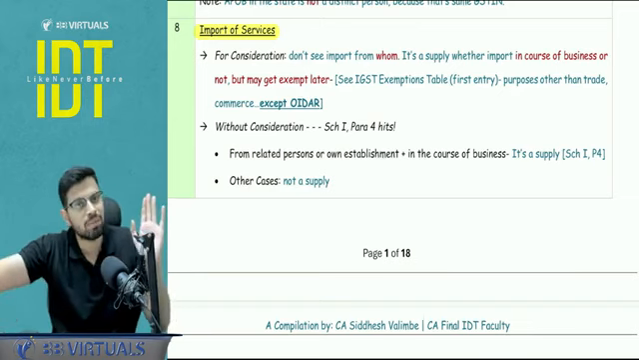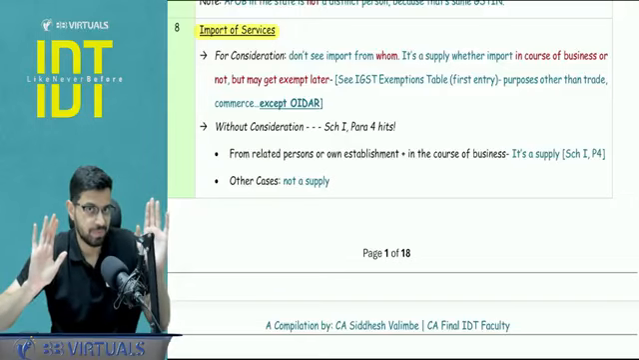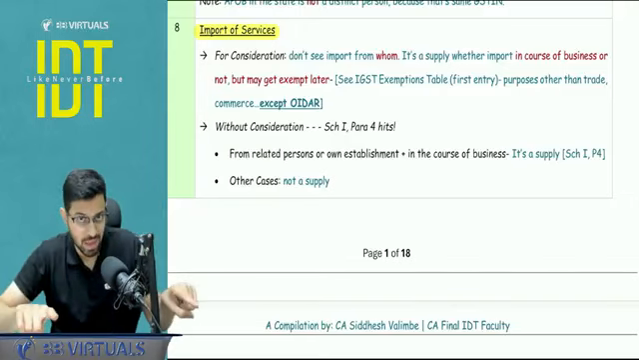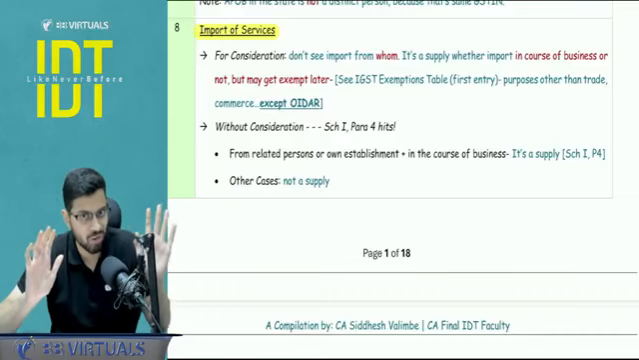If it is for other than business, except OIDAR service, it will be exempt. If it is OIDAR, it will be taxable. Who will pay tax? We will see in chapter number 3, section 14 analysis we will do.